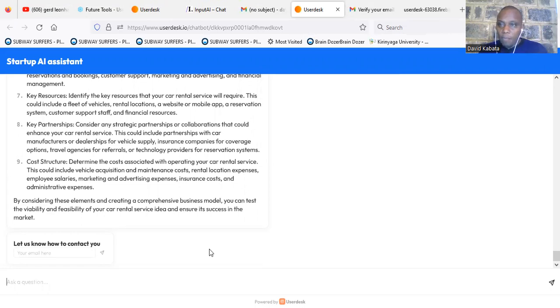All I have done is to put the book in this user desk platform and train it using that material. So maybe I can continue and tell it to develop for me a value proposition for a car rental service.